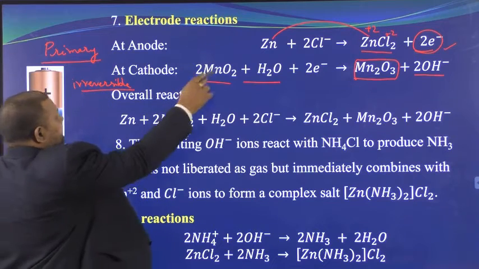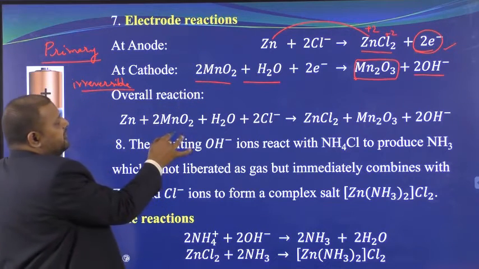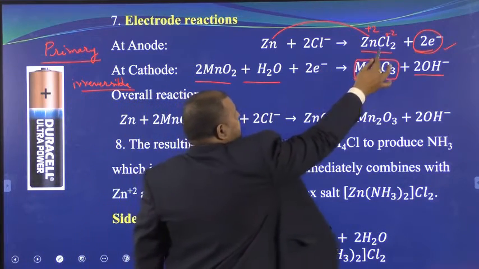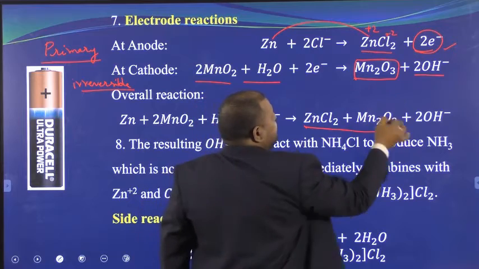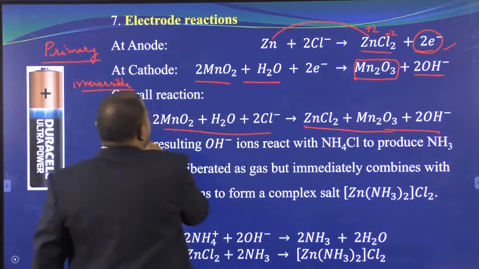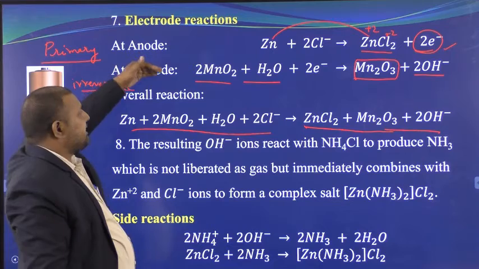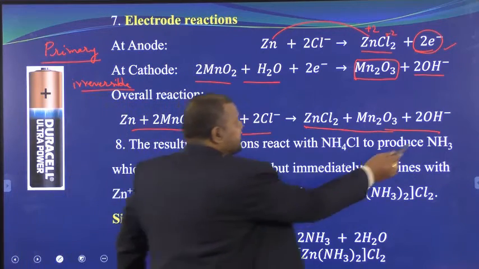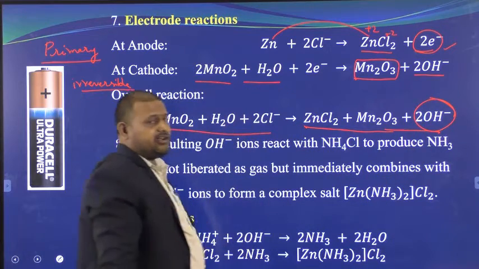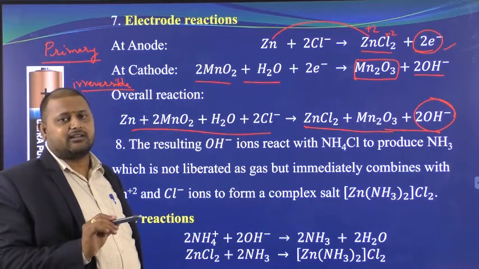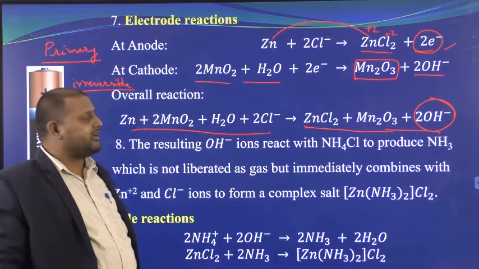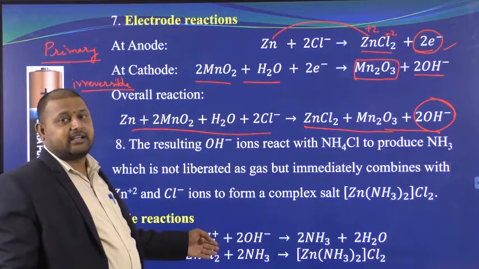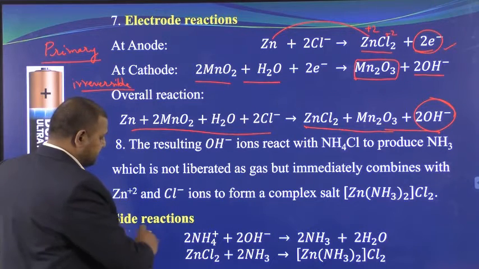So the overall reaction, if you see here: zinc plus 2MnO2 plus H2O plus 2Cl- gives rise to ZnCl2, Mn2O3 and 2OH-. I have added both of them, the anode reaction and the cathode reaction, and we got the overall reaction. That's finished. Now what happens to these ions? Ions should not be there, there should always be compounds. Ions are unstable, we should not write the ions in the reaction. But these ions start the secondary reactions or side reactions.